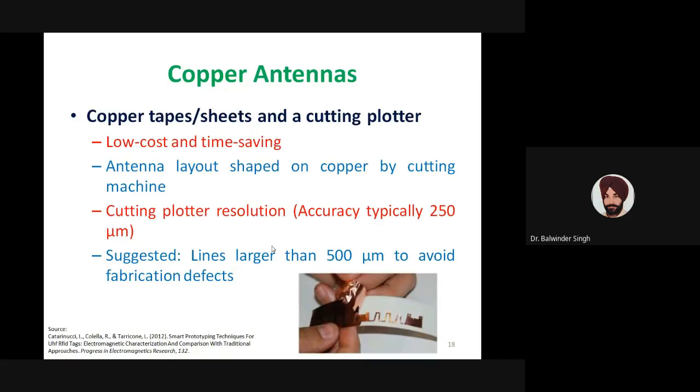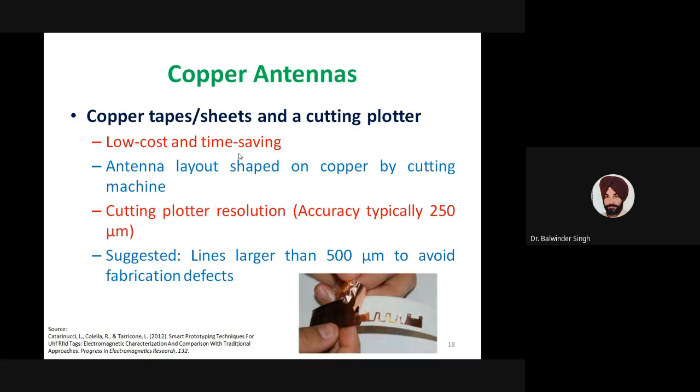Then this is another technique of fabricating the copper antenna, where these authors have used a cutting plotter. What they have done is use adhesive copper tape, or copper sheet, and use the cutting plotter to cut the desired pattern of the antenna.